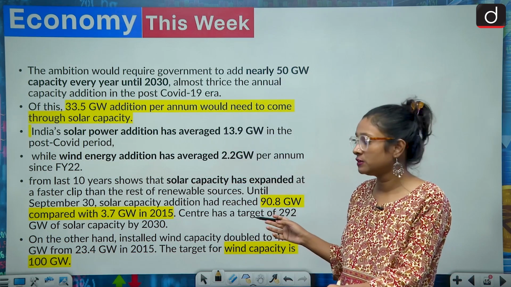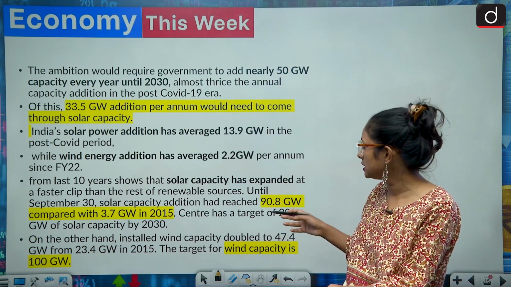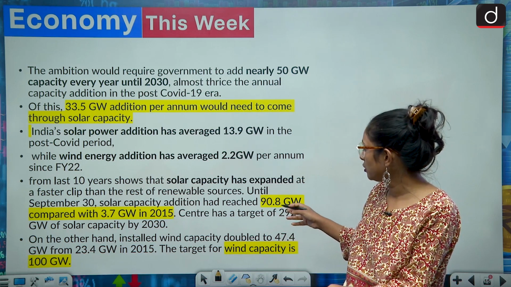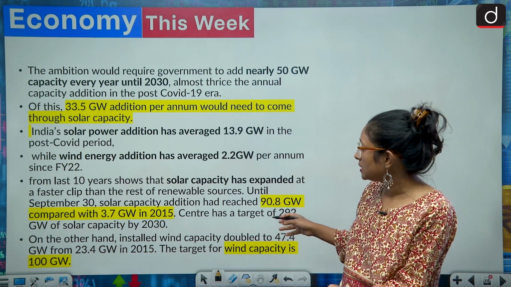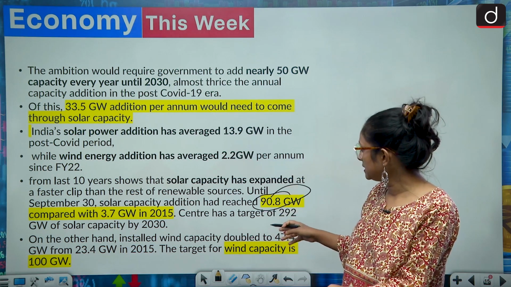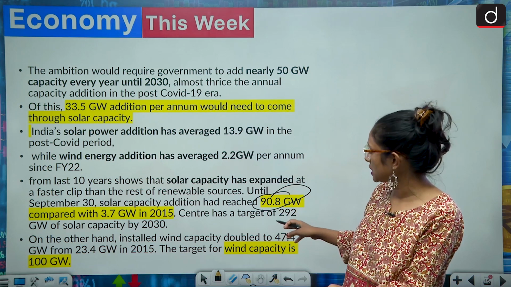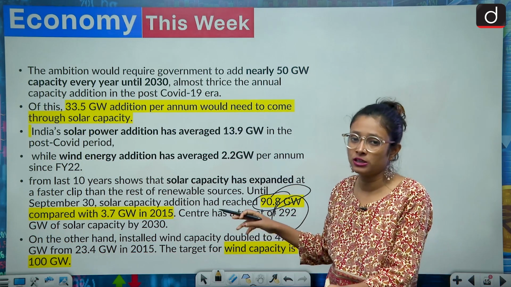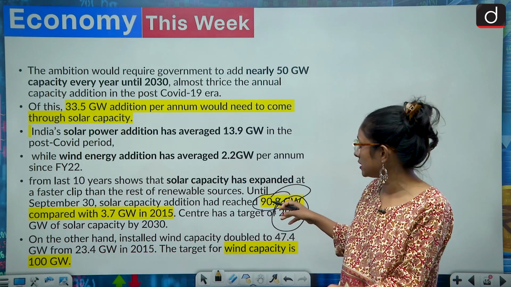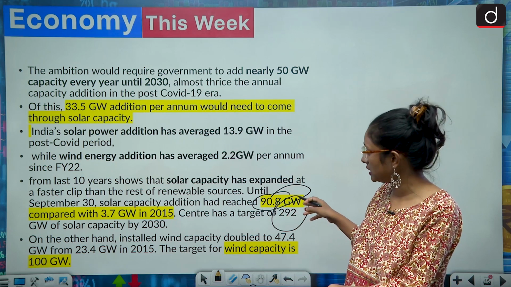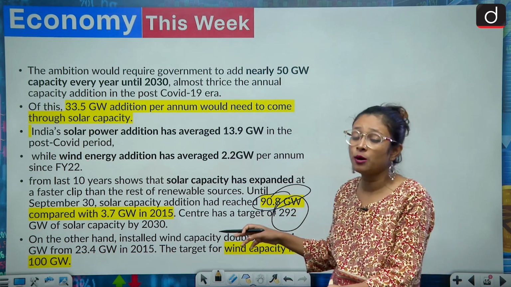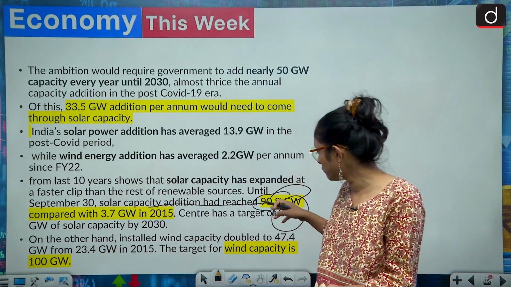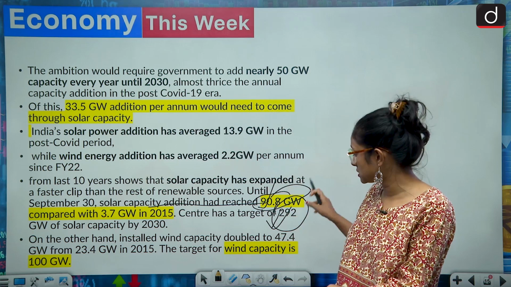And over the last 10 years, we can see that the solar capacity has increased, and India is planning to achieve the target of 292 gigawatt solar capacity by 2030. But currently India's solar energy contribution is 90.8 gigawatt. And if we talk about 2015, it was just 3.7 gigawatt. So we have achieved this much, but we still have to achieve the target.